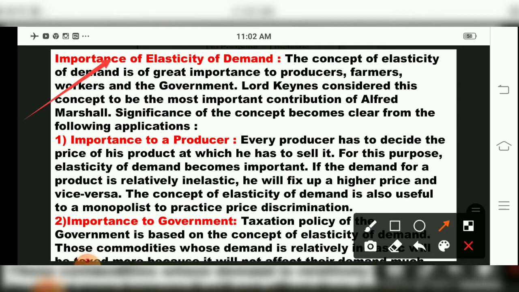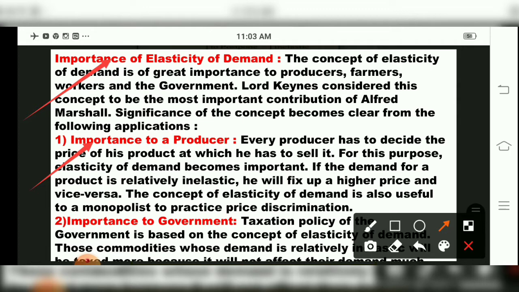Now the first importance of elasticity of demand is to the producer. How is it helpful for the producer, children? Every producer has to decide the price of the product at which he has to sell it, and for this purpose elasticity of demand becomes very important. If the demand for a product is relatively inelastic, he will set a higher price, and vice versa. The concept is also useful to a monopolist to practice price discrimination.